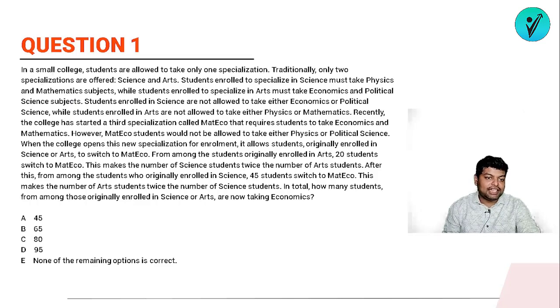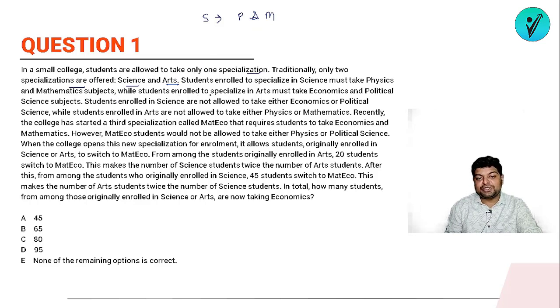In a small college, students are allowed to take only one specialization. Traditionally, only two specializations are offered. The first one is science and the other one is arts. So in the college, there are only two specializations. Either you can be a student of science or a student of arts. Students enrolled to specialize in science must take physics and mathematics. So I'm simply writing it. If you are taking your subject as science, you must be opting for two papers, which are physics and maths.